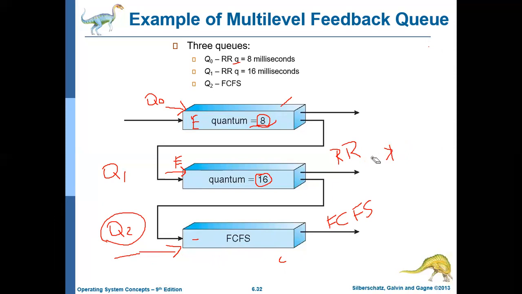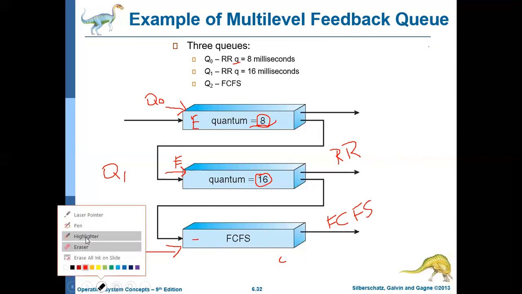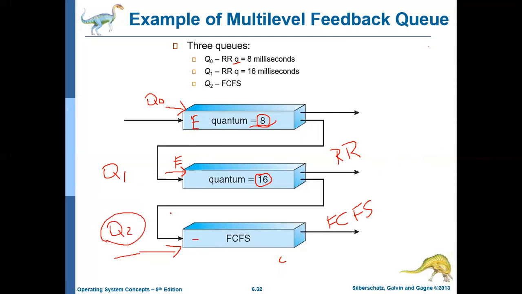First, it will always execute the job in Q0. Only if Q0 is empty will the jobs in Q1 be executed, and while executing Q1, if some job comes in Q0, it will be preempted. Similarly, the jobs in Q2 will be executed only if Q0 and Q1 are empty, and while executing Q2, if jobs arrive in Q0 or Q1, the current job will be preempted.